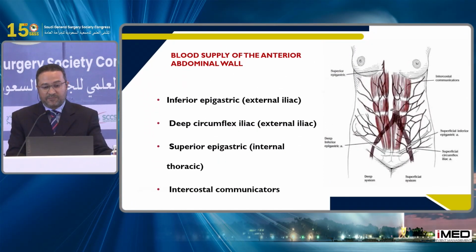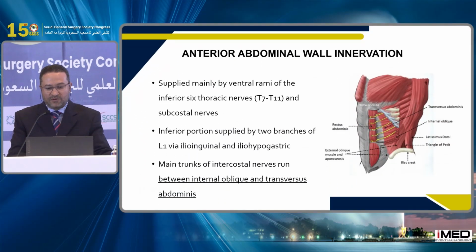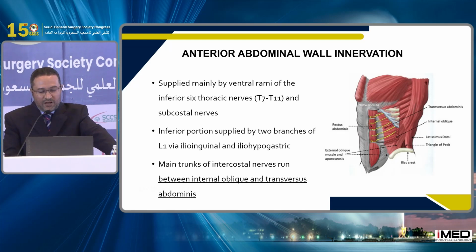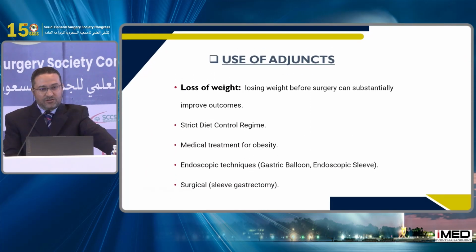The blood supply of the abdominal wall, its origin and anatomy, is very important to know, in addition to the nerve supply, because this will help you during your procedure to avoid complications and recurrence.